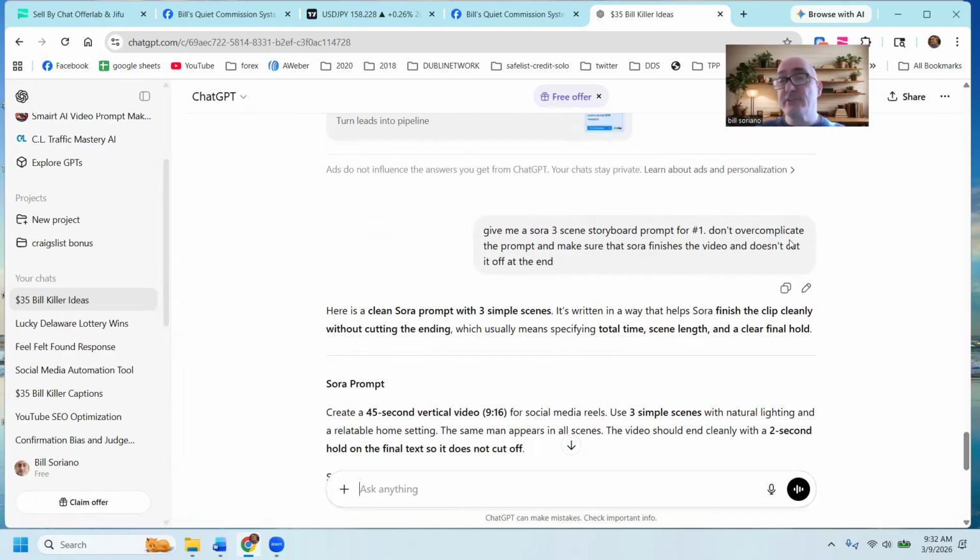Now you can just create short videos with Sora, like the 6 to 10 second ones, but this is for the videos that are a little bit longer. These end up being maybe 30 seconds. Some of them get cut down to 20, 25 seconds, but they're a little bit longer videos. And so I say, give me a Sora 3 scene storyboard prompt for number one.